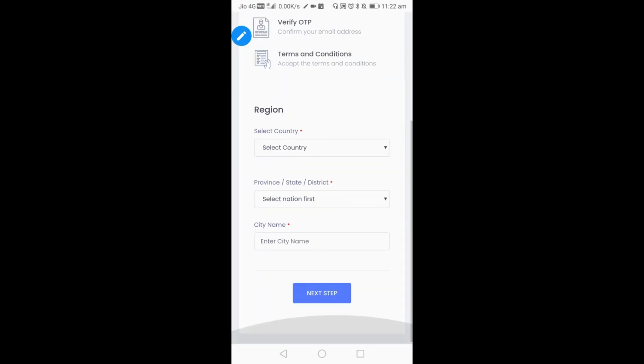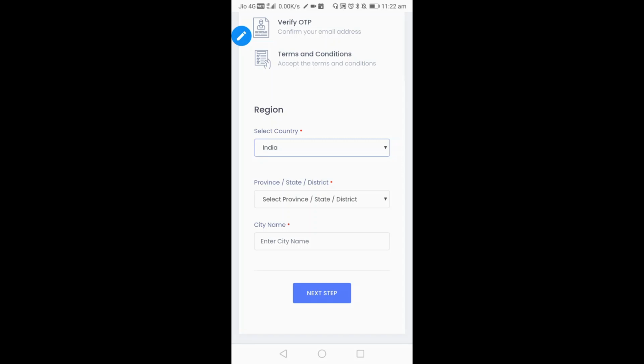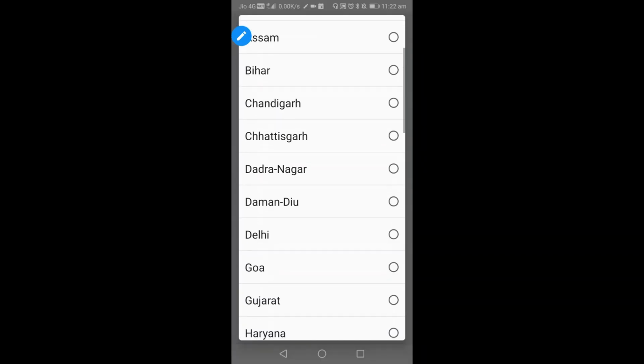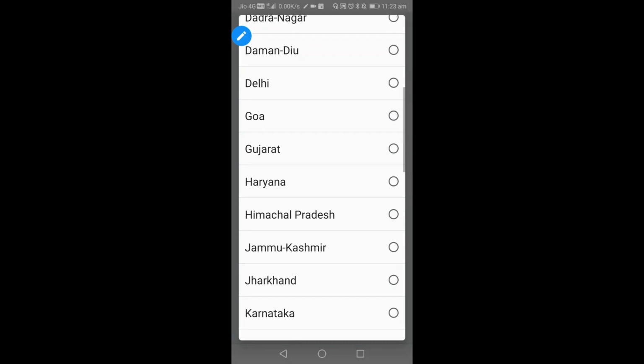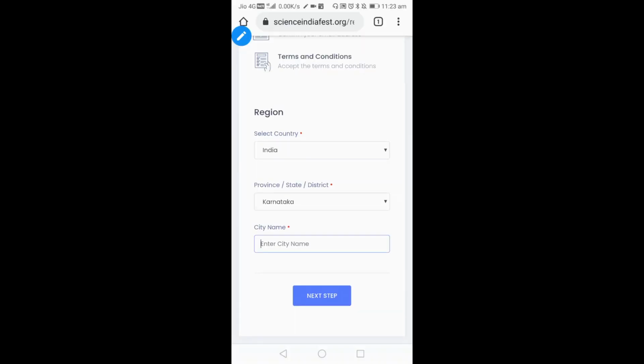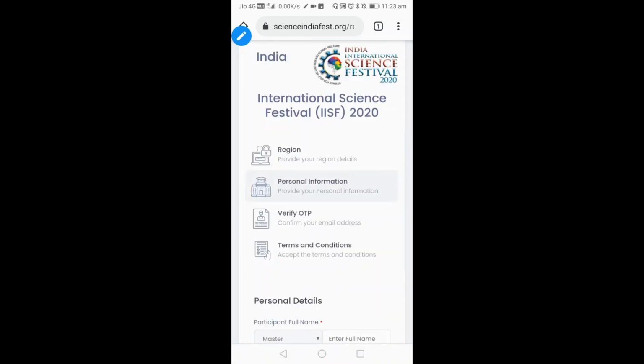First, region: select a country. The first option is India, so you need not go down to search for it. You select India. Then province, state, district: select the state you belong to, Karnataka. Then city and name, so which city? Vijayapura, you select it. Once you enter all the details, click on the next step.